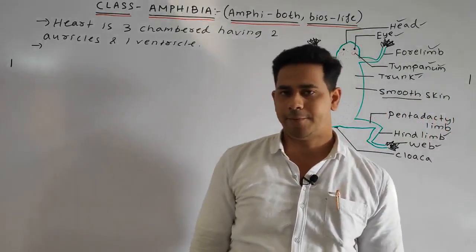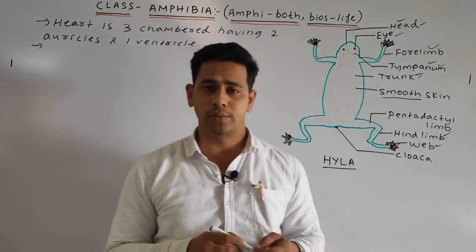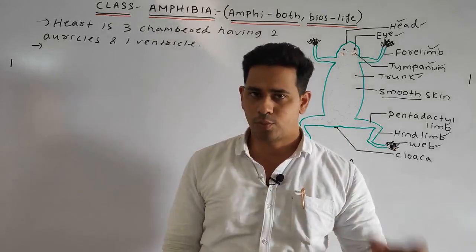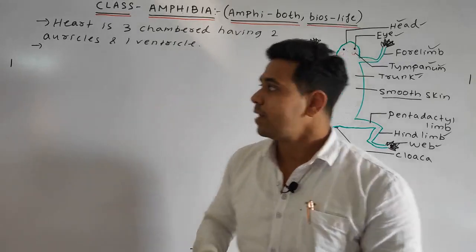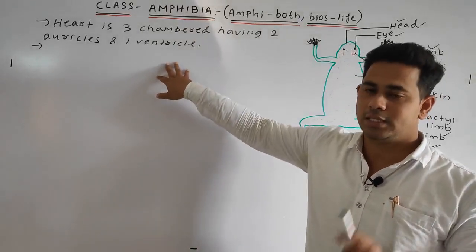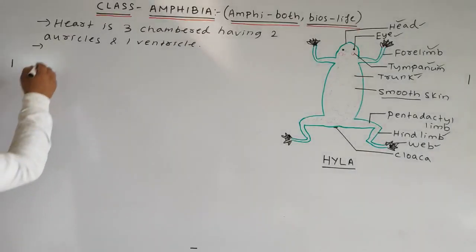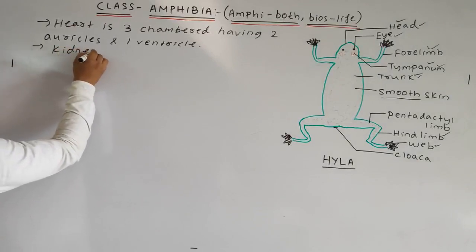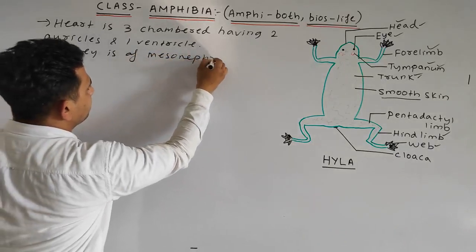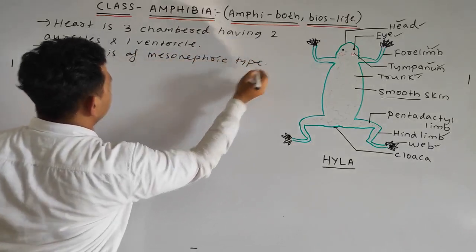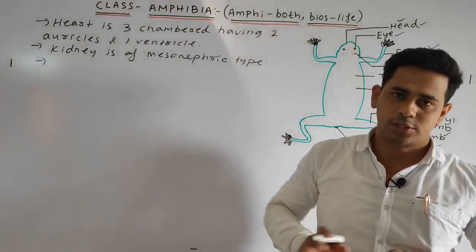Next point is the kidney. In the amphibia, the kidney is of the mesonephric type. As we discussed, there are several types: the least developed is the pronephric, then the mesonephric, and the most developed is the metanephric. So in the amphibia the kidney is of the mesonephric type. We can write our next point: the kidney is of mesonephric type.